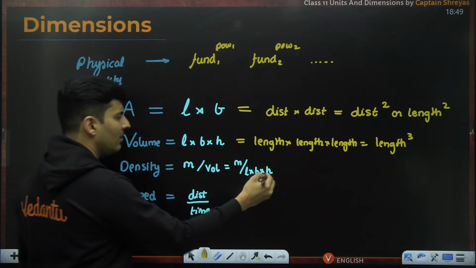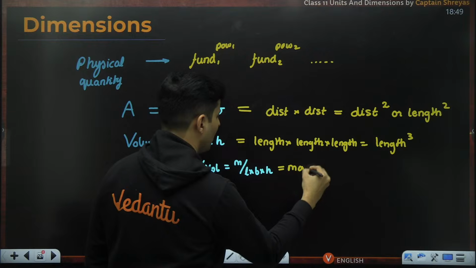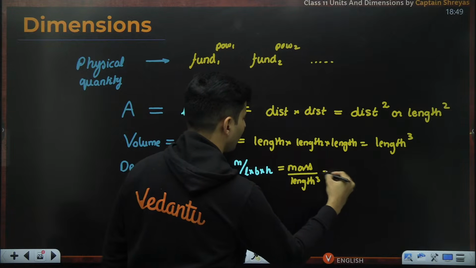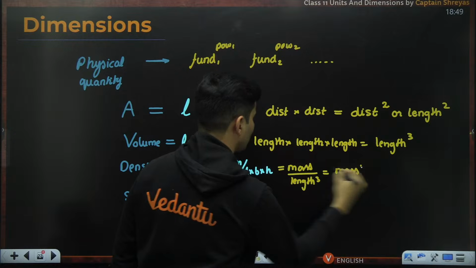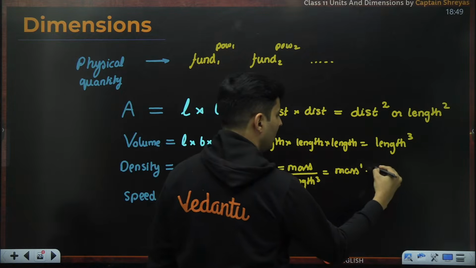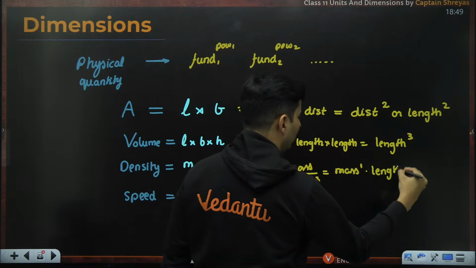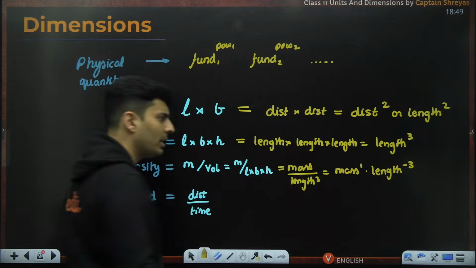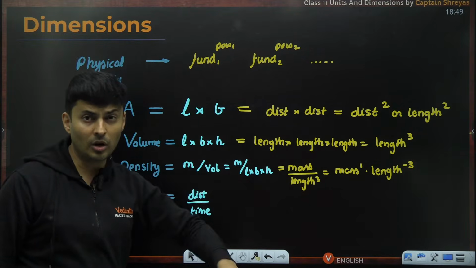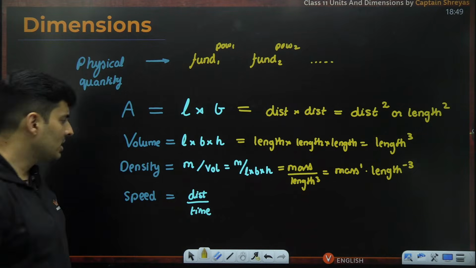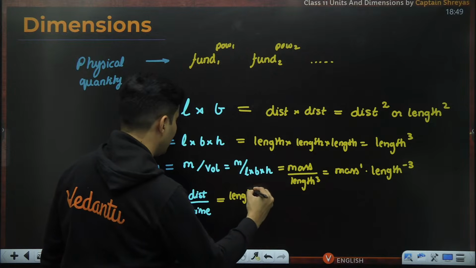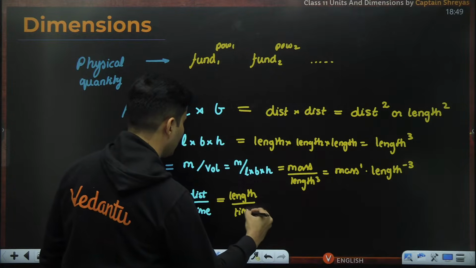Density is mass by lbh, so this is mass divided by length whole cube. So this is mass raised to 1. Length, if I bring it on the top, will become negative power of 3. From denominator to numerator, or numerator to denominator, the sign of the power changes. This is distance. Distance is nothing but length. At the end of the day, time is nothing but time only fundamentally.